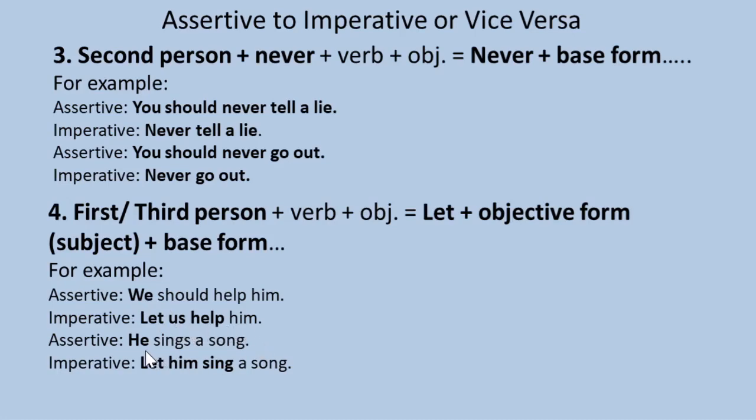Here the subject is third person singular, he. So you have to begin the imperative sentence with let, objective form of subject, he, so the objective form of he, then we use base form. So let, objective form, base form.